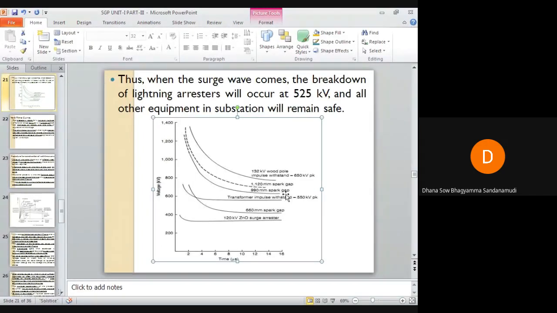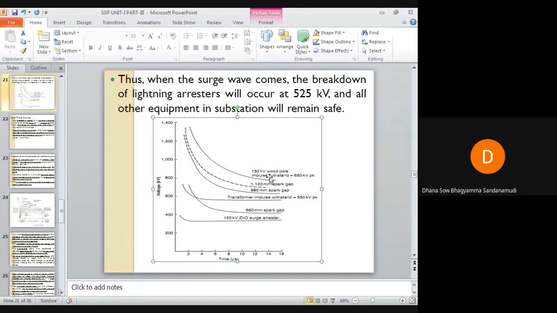Or I can say spark gaps will be in the lightning arrestor as well as in the circuit breakers. So below this transmission line, it can even be a circuit breaker. We can't say because here specifically it is not mentioned. If it is mentioned, we can exactly say what the equipment is.